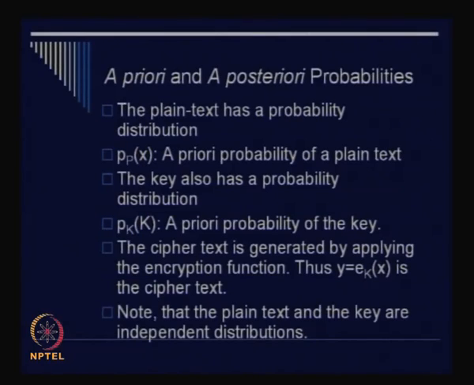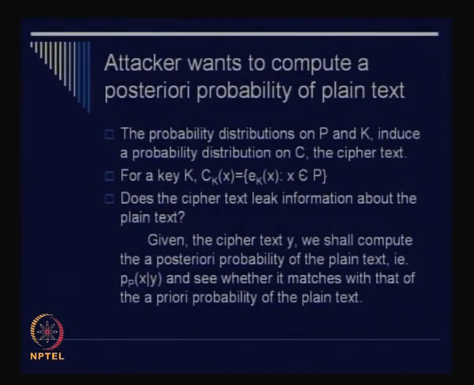This observation is very important, so please commit to memory that the plain text distribution and the key distribution are independent. We will use that in our future calculations. Then we obtain the ciphertext by applying the value of the plain text and the chosen value of the key, and we obtain a ciphertext probability distribution.